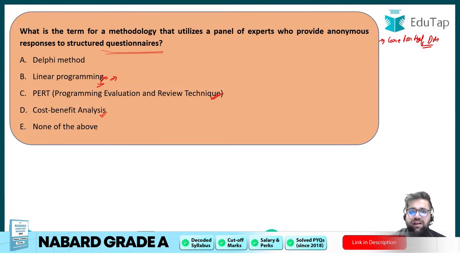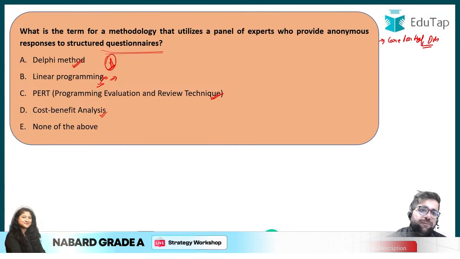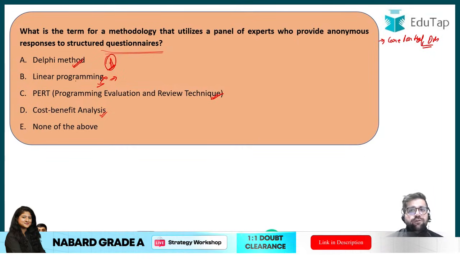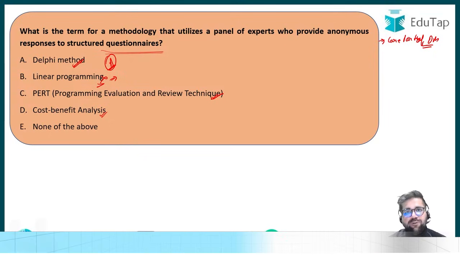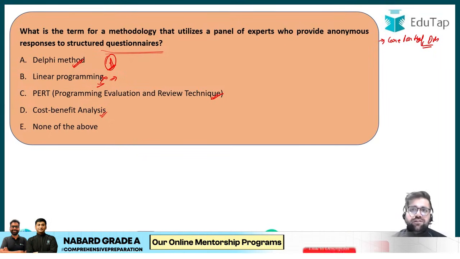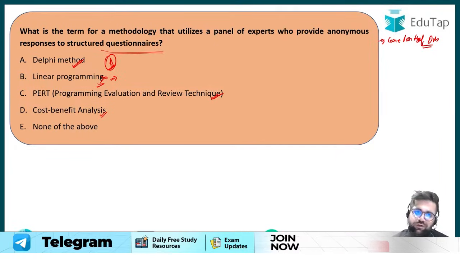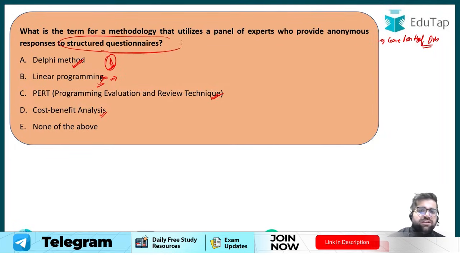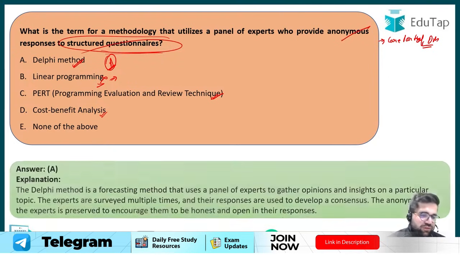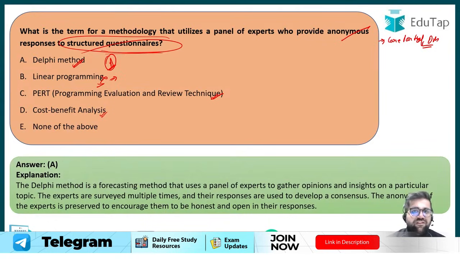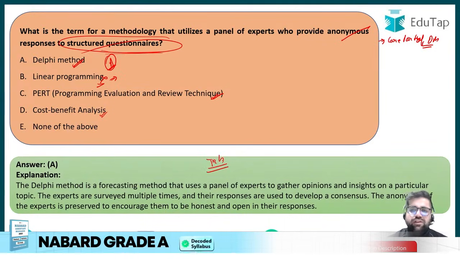So over here, the answer was regarding a structured questionnaire. Therefore, your answer will be option number A, which is Delphi method. Under the Delphi method, we give a questionnaire to different people who are sitting around the world, and they fill in the questionnaire so that we can get the responses. Once you get the responses, you will make the decision afterwards. So the keywords over here are structured questionnaire along with anonymous responses. Therefore, the answer of this question will be option number A, which is Delphi method. Again, this question has been taken from your techniques of decision making.